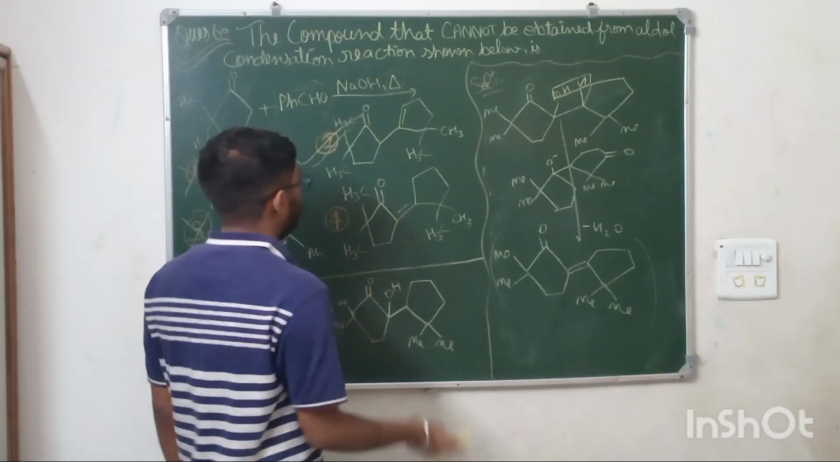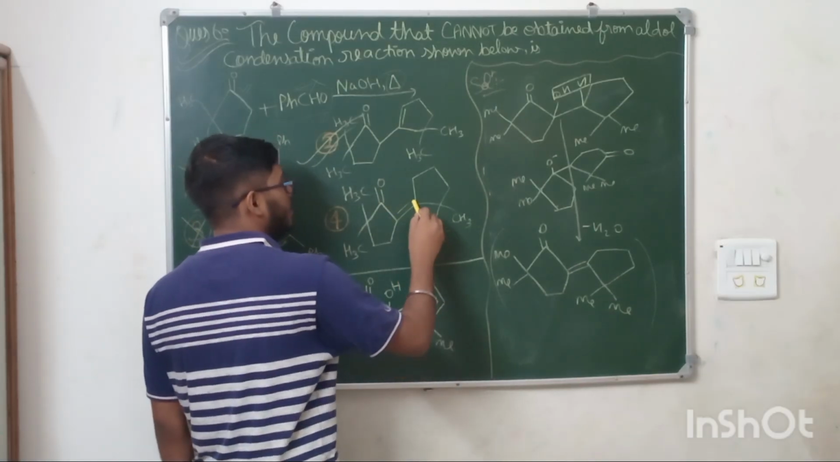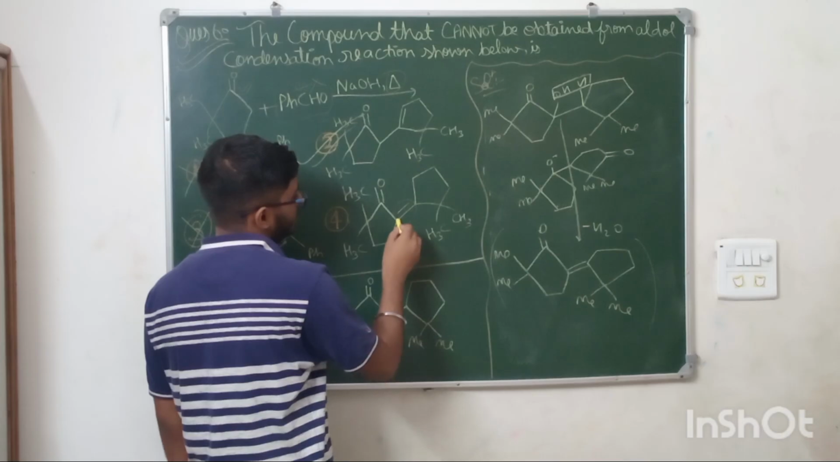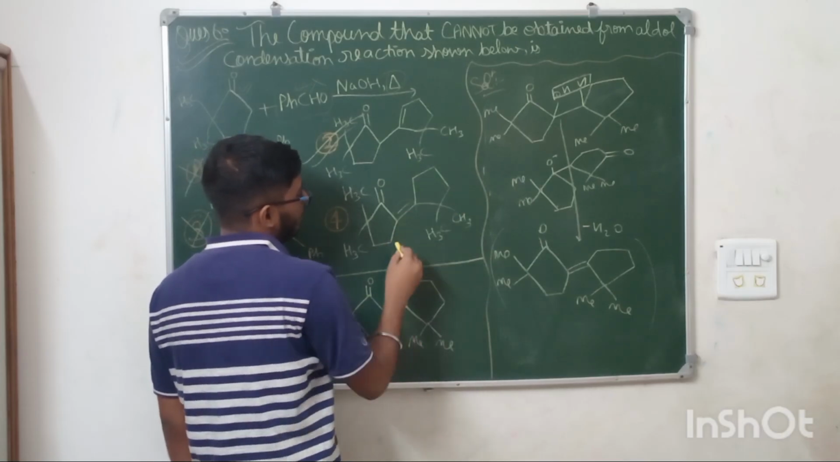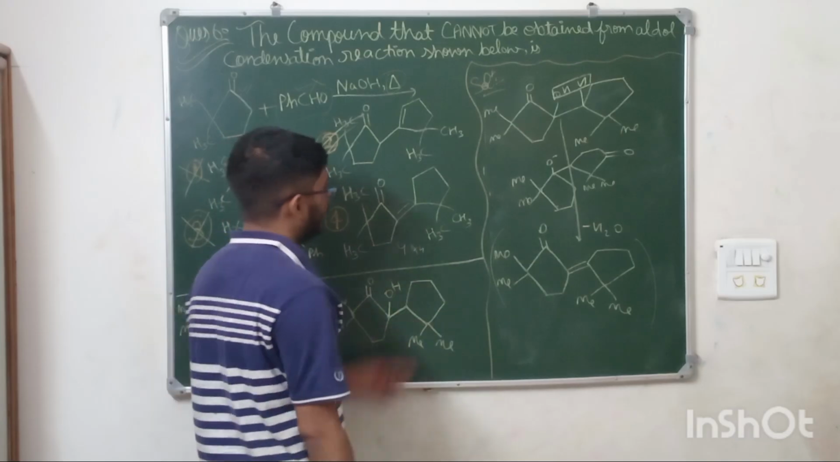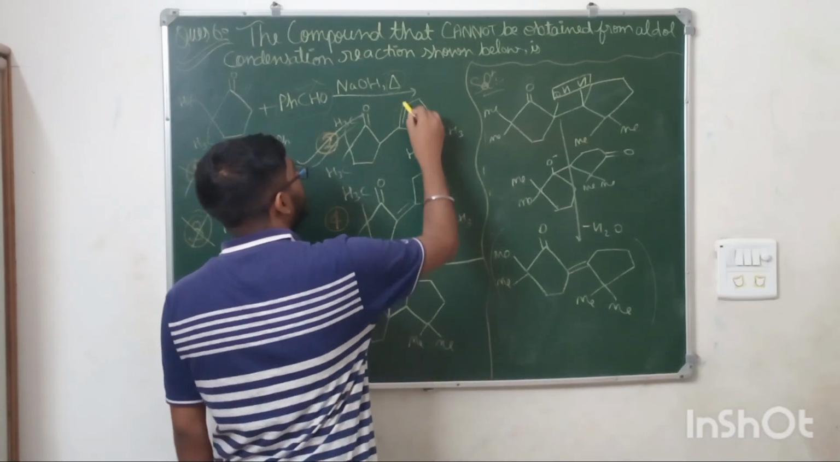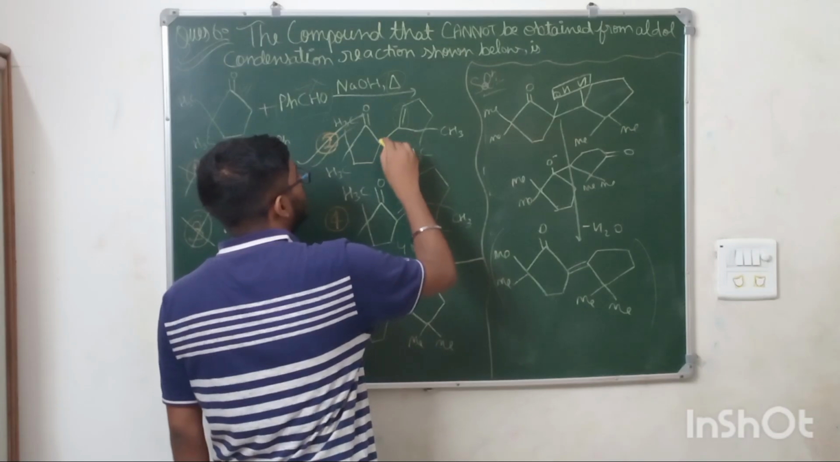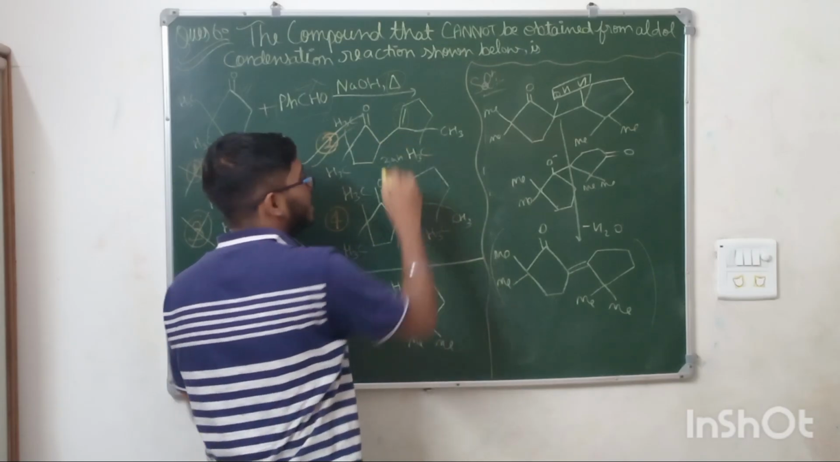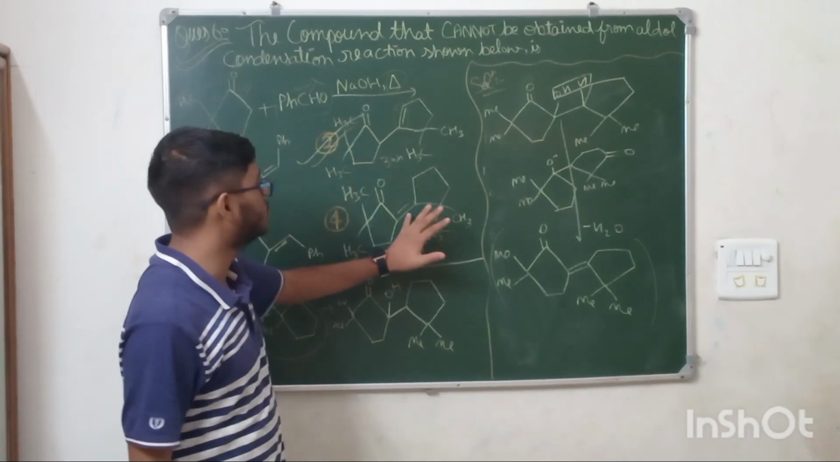Okay, you can also do it like this. See, from here if we count the number of alpha, how many alpha is there? 1, 2, 3, 4. 4 alpha here. Okay, and from here if I count 1, 2, 3. Okay, here only 3 alpha H. So this is the less product, means this is the minor product and this is the major product.